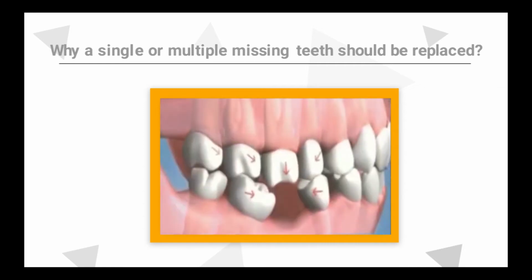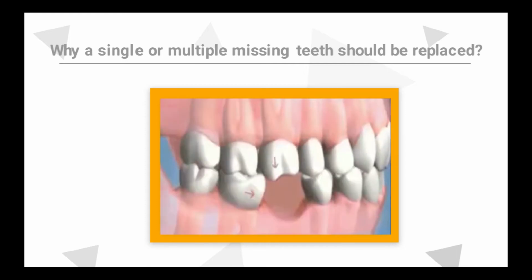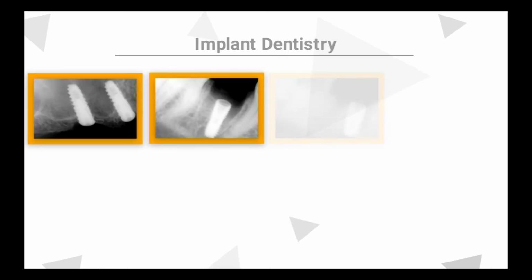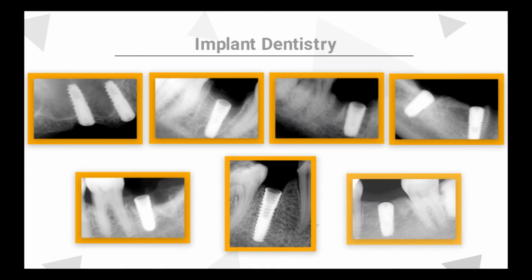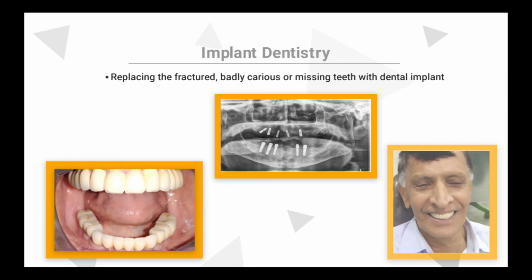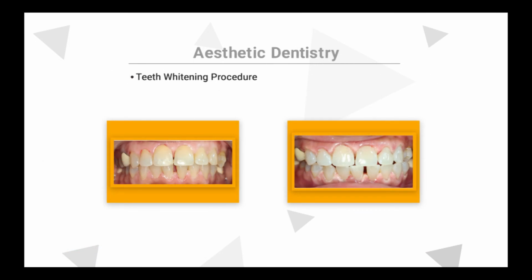This kind of movement of teeth eventually leads to loss of adjacent teeth, and this vicious cycle goes on and on. Dental implants are the most successful and long-lasting treatment option to replace single or multiple missing teeth without any adverse effects to human body. Here you can see pictures and X-ray of a 73-year-old patient in whom we have delivered all fixed teeth via placing dental implants.